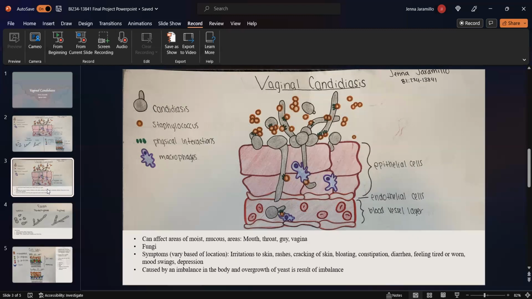Effects on the vagina specifically include redness of the skin, can cause drying or cracking of the skin, and may change color or consistency of discharge. It is important to note that yeast infections are caused by an overgrowth of yeast and is not a sexually transmitted disease. Only medications can be used to treat this infection.